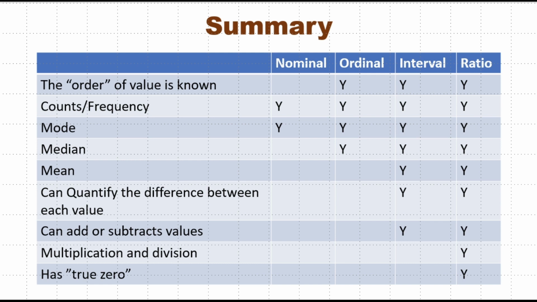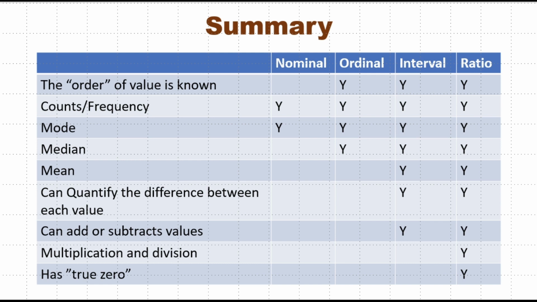Obviously, we can count data in ordinal scale also. Suppose we have categories like stage 1, stage 2, stage 3 and stage 4. So we can count number of patients falls under the category of stage 1, number of patients falls under the category of stage 2 and so on.